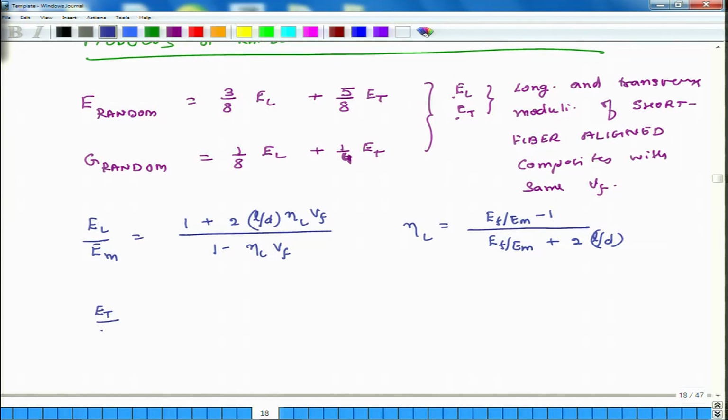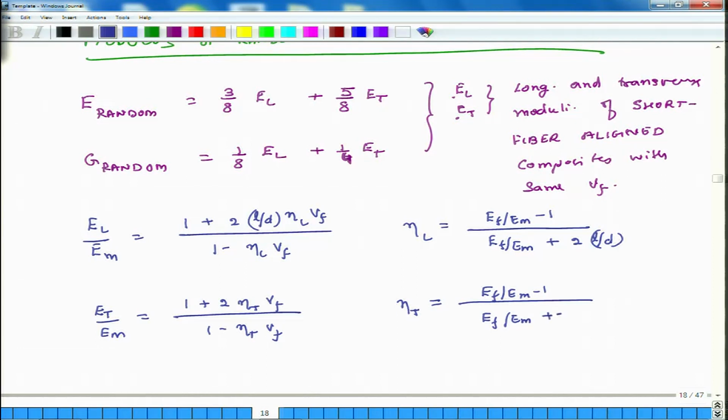Similarly, E T over E M equals 1 plus 2 eta T V F divided by 1 minus eta T V F, and eta T is different: it is equal to E F over E M minus 1 divided by E F over E M plus 2. So, these are the relations.